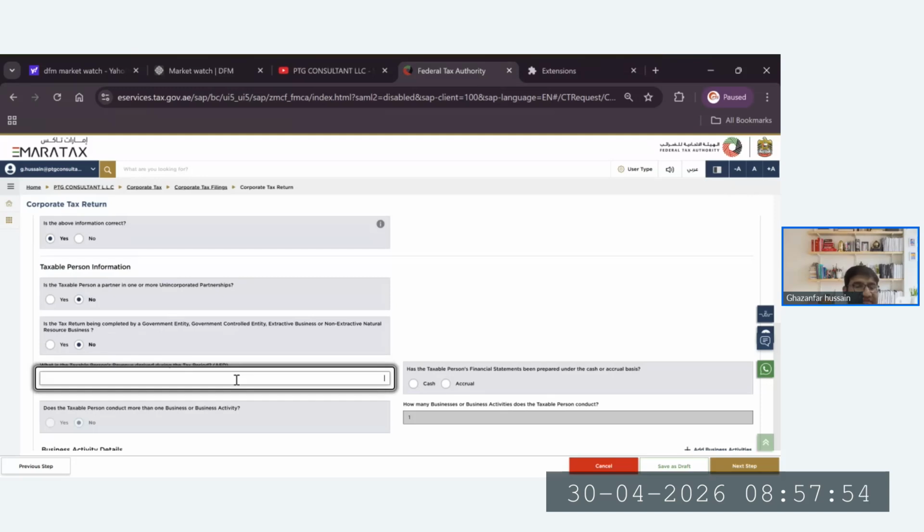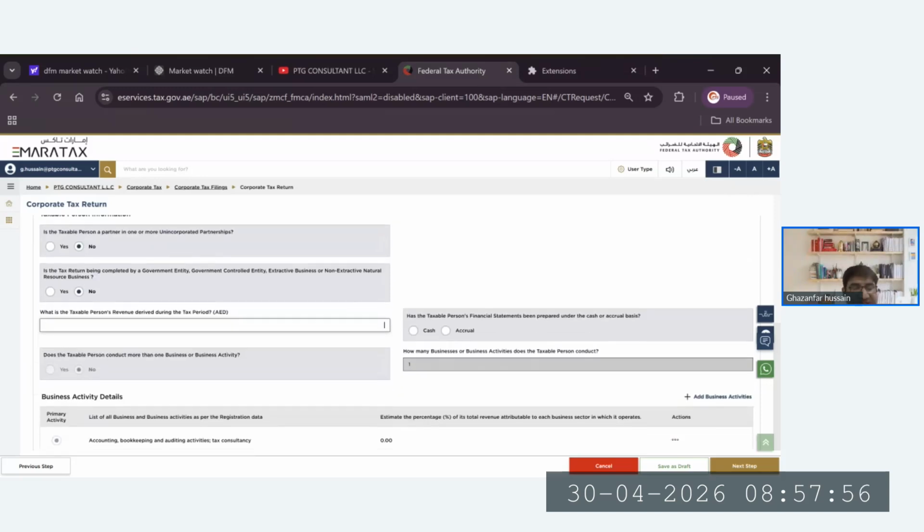Here is the revenue, which we were just discussing. Let's see a practical example. If we put here 3.1 million, we can opt for the cash basis. It is giving the option, but eventually it should not give it because if revenue is exceeding the limit, it will give us an error. So accrual basis, you can try from your side.